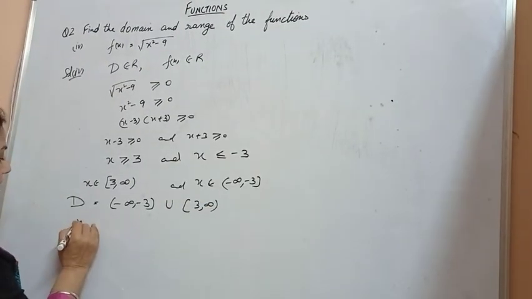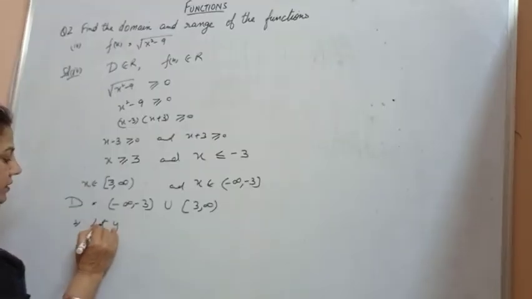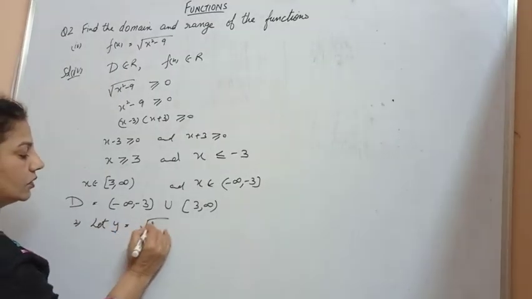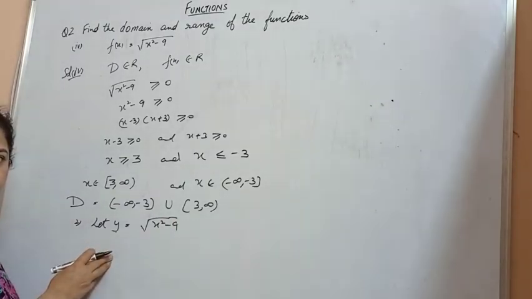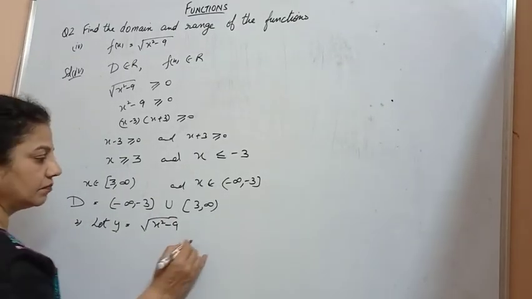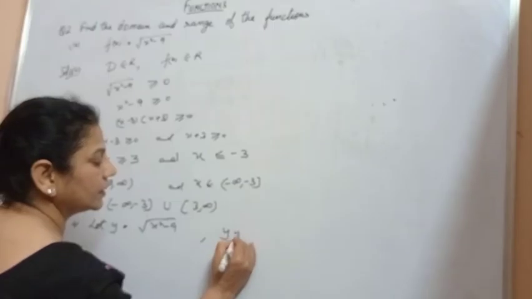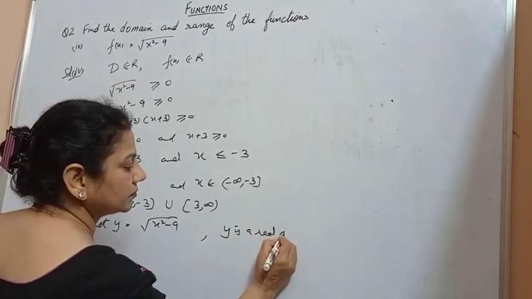Now for the range, let y be equal to under root x square minus 9. Now y is a real number. Range in this, y is a real number. Therefore, y is a real number.